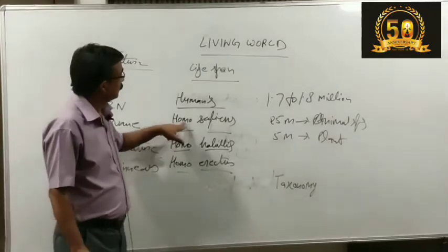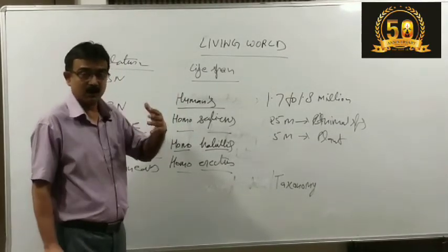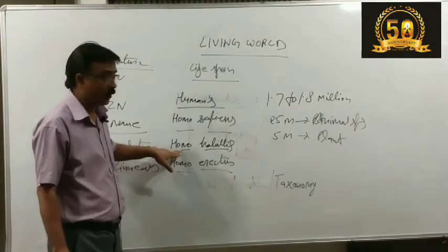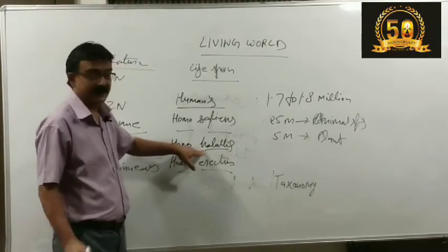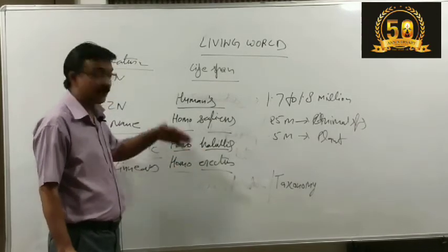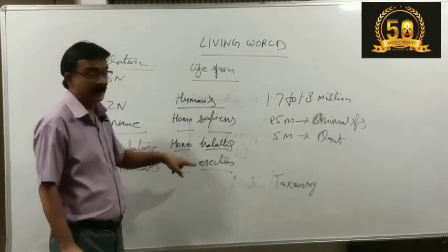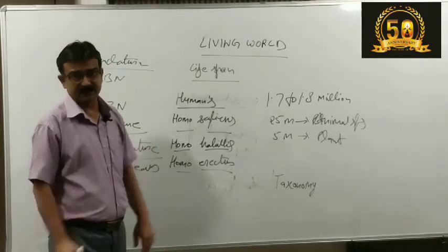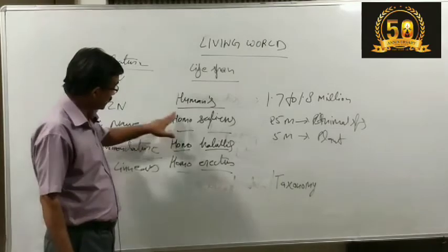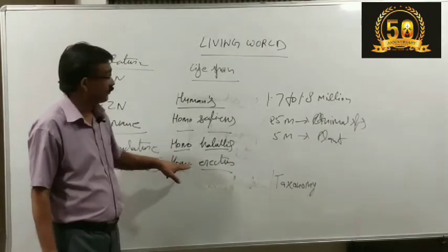So our early forms of human beings are extinct, but they belong to the genus Homo, and the specific epithet is what? Habilis. Our early men are Homo erectus, Homo habilis. Now they have disappeared, gone extinct, but they and us all belong to the same genus, that is Homo.